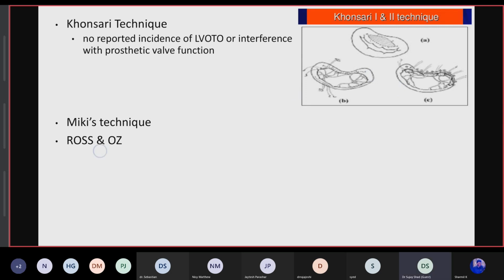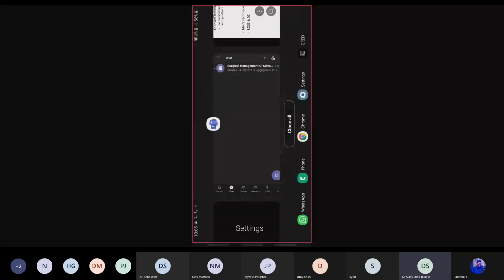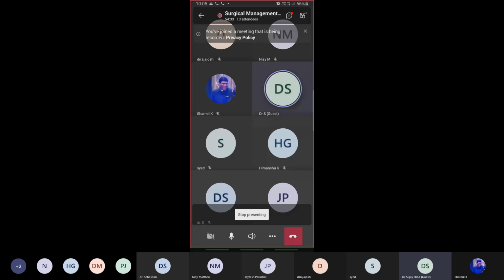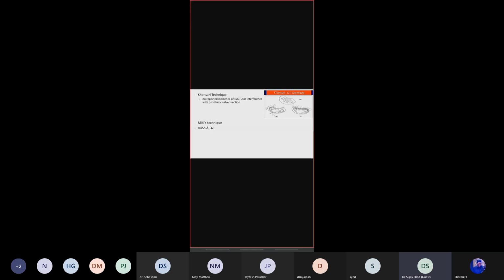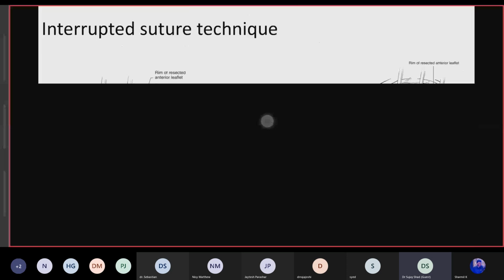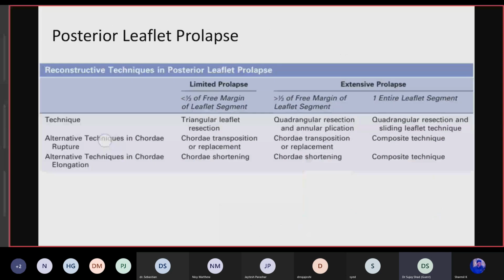I think there is limited scope for discussion today, primarily because we are looking at guidelines. But there is one important thing I must bring out, and that is to do with the results of replacement versus repair. Can you put that back on? The 32%, 55%, 60%, something like that. At 10 years. Yes, sir. So, you see, that is the common knowledge that repairs are superior to replacement in cases of mitral regurgitation.